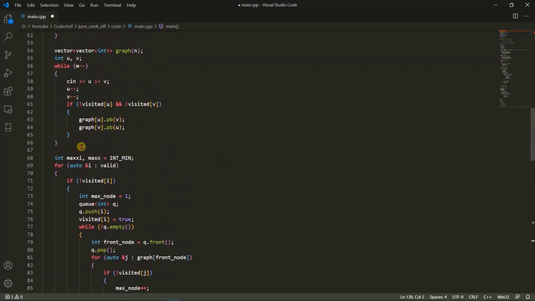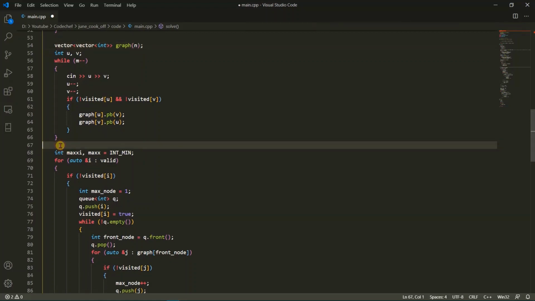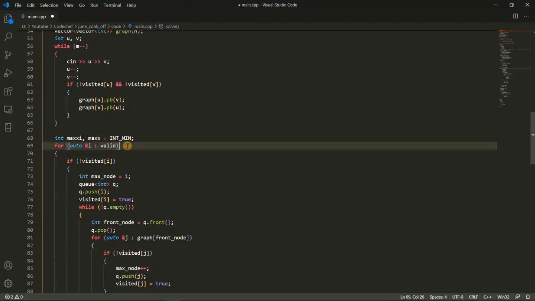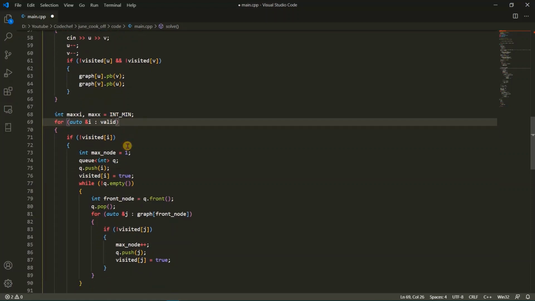After getting the inputs and creating the adjacent list representation of this graph, we now need to perform BFS on each of the chosen provinces. So we have to loop through the valid vector in order to do that. In each iteration, we first need to check whether the province is already visited, because the provinces in a cluster will give the same BFS. So we need to perform only one BFS on either of the provinces. This if condition will help us to achieve that.